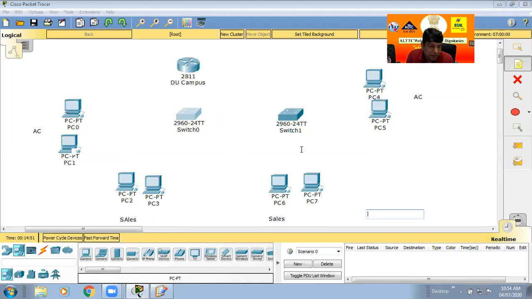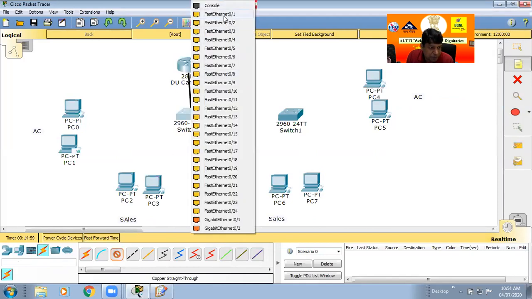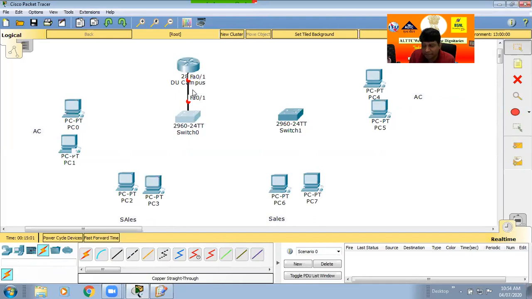Now I take one cable, the main cable. This router port 1 I connect to this port 1. This is the main line. And router 2, from this switch to this switch, same devices, is connected by crossover cable 2.